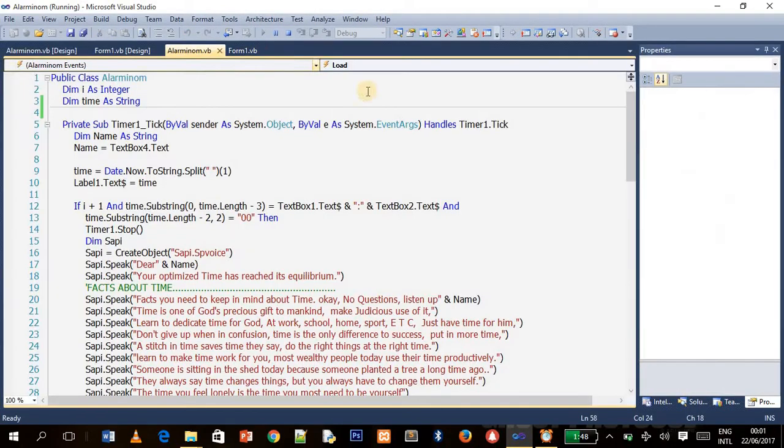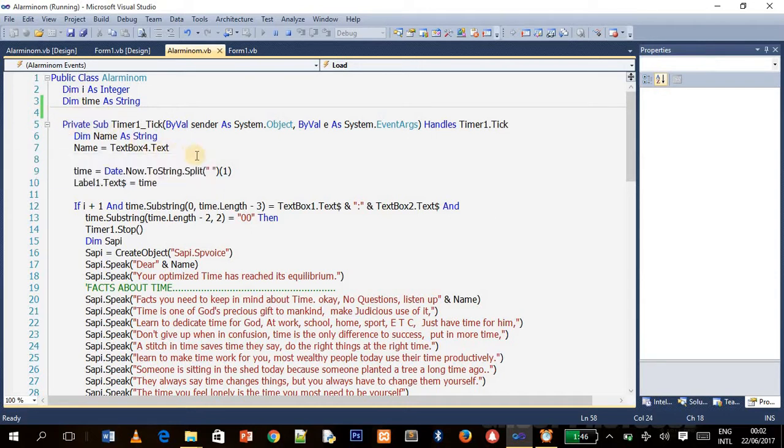So let's go to the code. Alright, the first thing we have here is that I declare two global variables. The Dim statement is used for variable declaration and storage allocation for one or more variables. In this case, it's holding one variable whose data type is integer, and another variable, whose name is time, and the data type is string. So Dim is a keyword.